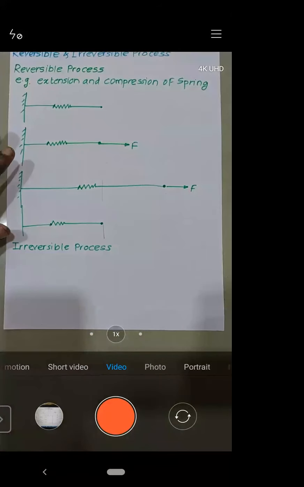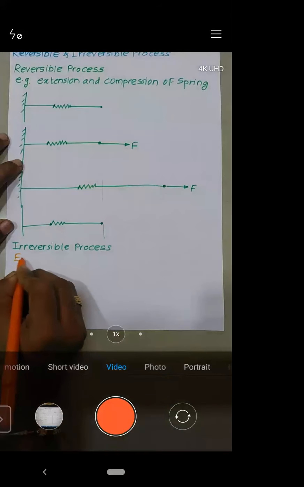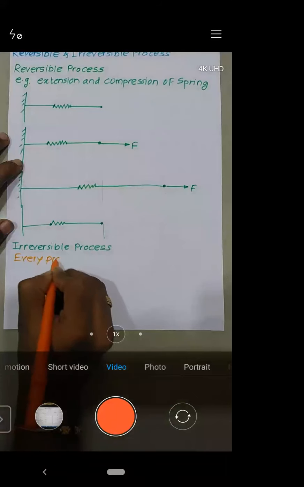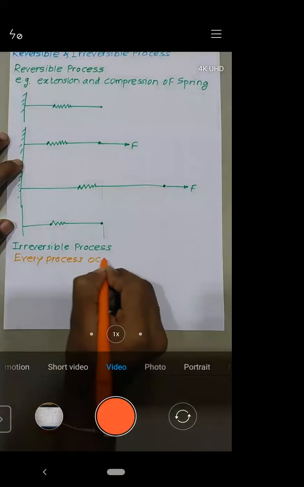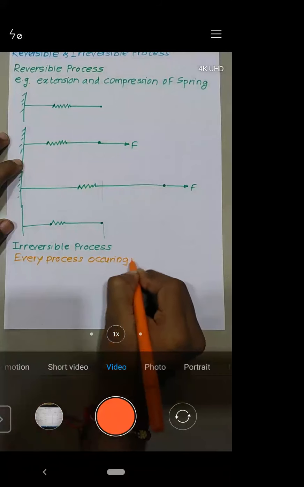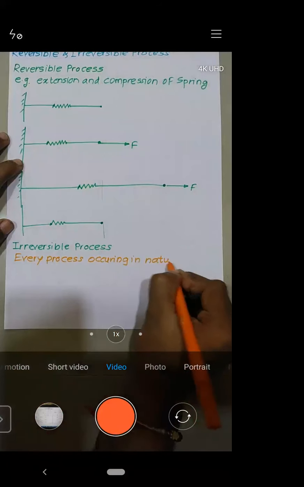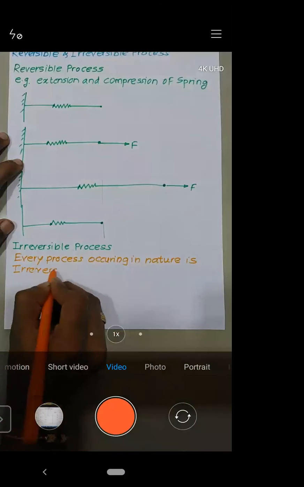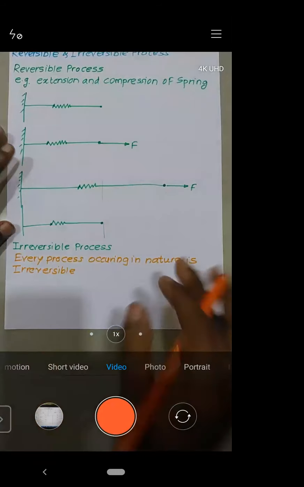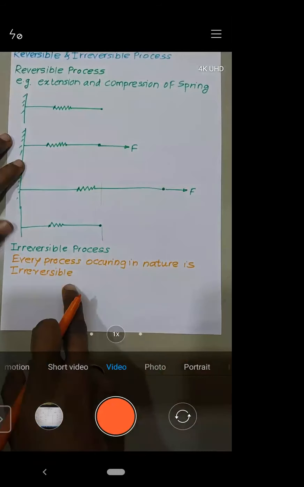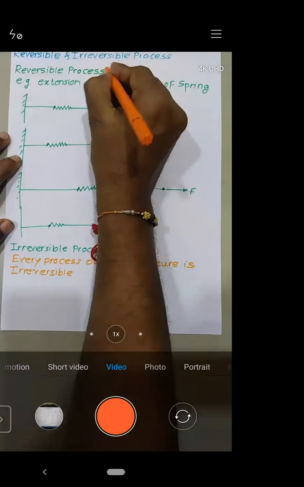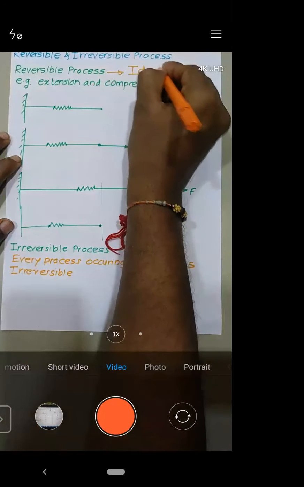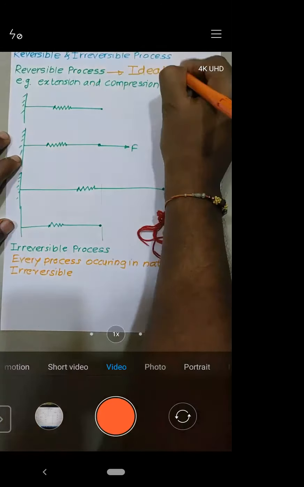Every process occurring in nature is irreversible. This is a very important statement which I'm telling you. Every process which occurs in nature is irreversible. So a reversible process is an ideal process. It is not an actual process, right? But an irreversible process is an actual process.